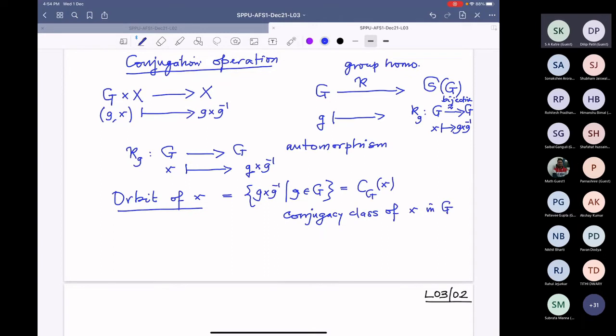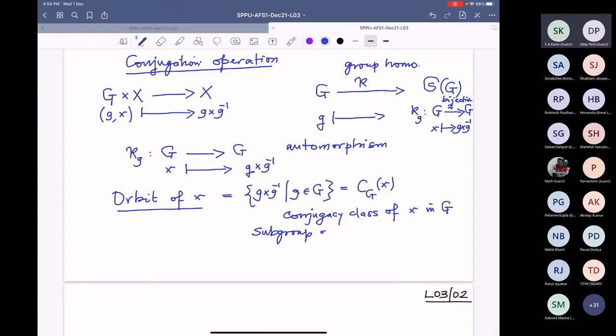And you know it is already a subgroup, isn't it? So this is a subgroup that you can check very easily. If some element is there, the inverse is also there. The product is also there.